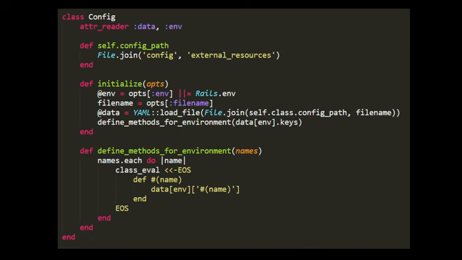Effectively, in the end, we get a config instance that has a method for all the configuration property names, and you just invoke the method to get its associated value. So then my objection to this class is, why do we need it at all? Why can't we just have a hash map? Instead of having a constructor, we have some function taking in the options, doing all the same business, parsing this YAML file, but why not just return a hash map? Why do we need this class?